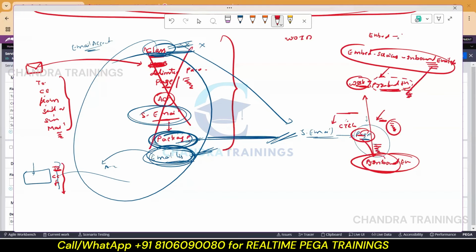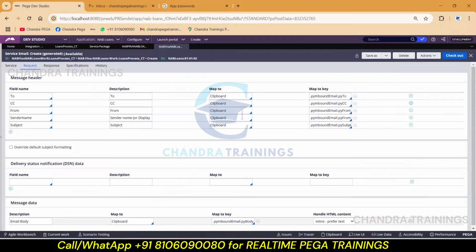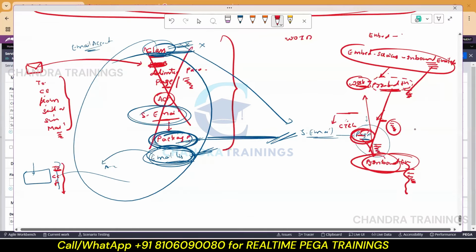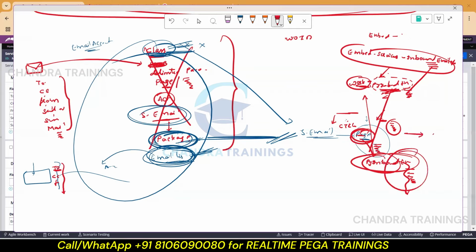And the same page we are using it under the service page. So that is what you are seeing. Even this property from email will be mapped to this property. So parsing, delimited parsing, is happening for this OOTB page and these OOTB properties. Fine. After parsing is done, generally we'll be going for activity execution, right?